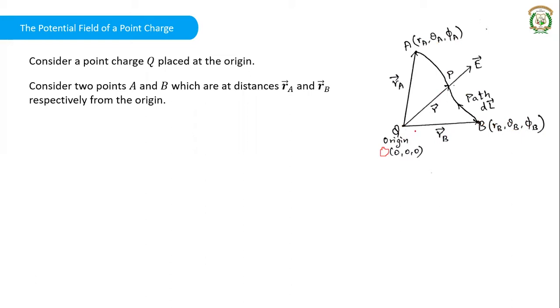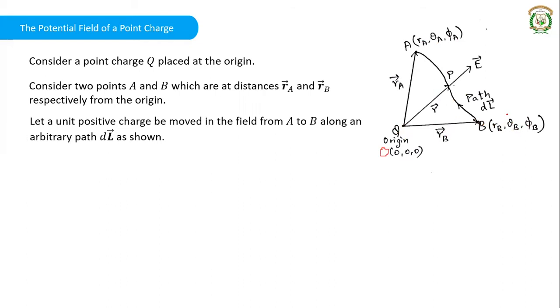Then we consider that a unit positive charge is moving from B to A, not A to B. It is moving from B to A along an arbitrary path dL, as shown in this diagram.